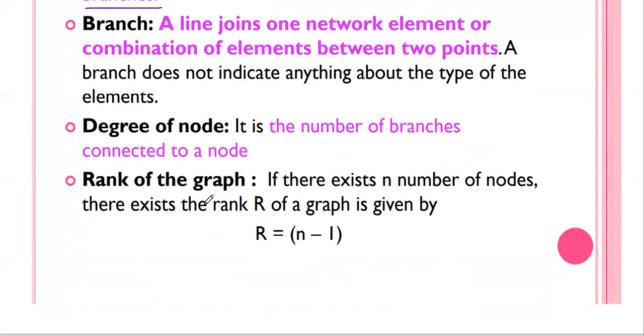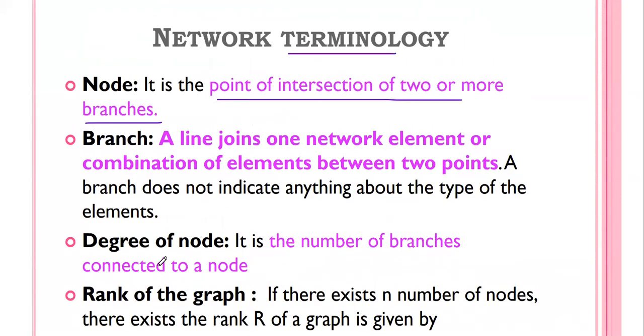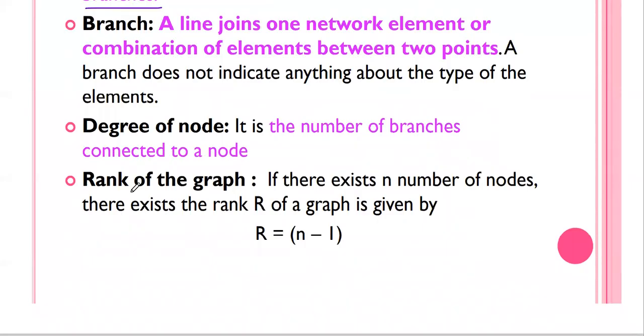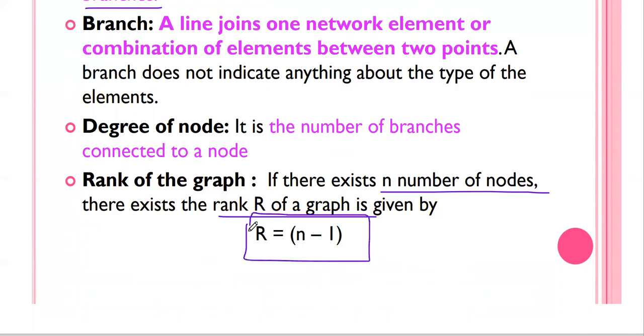Then the next one, rank of the graph. So these are all the important 2 mark questions. What is rank? Rank of the graph means if in one graph there are n number of nodes available, then the rank of the graph is given by rank is equal to n minus 1.